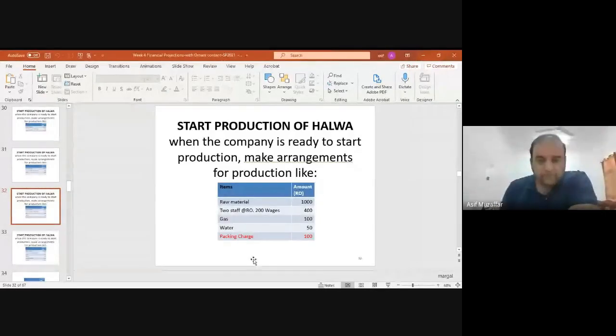Can you tell me what are these expenses? Of course, they are within the year or within 1 month. So what do we call them? They are directly used to make halwa. Directly used.